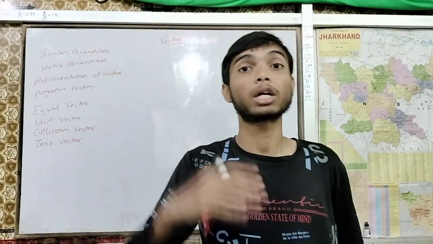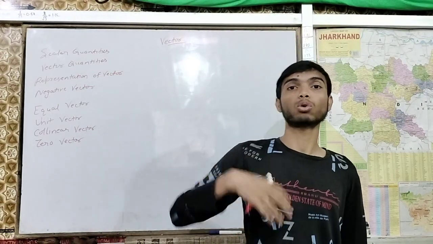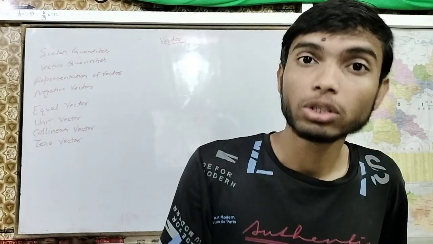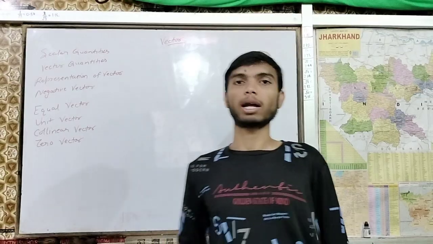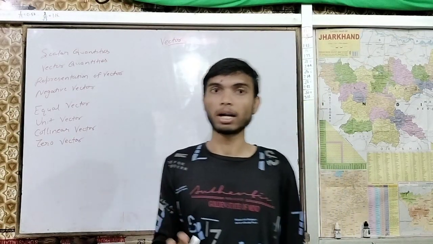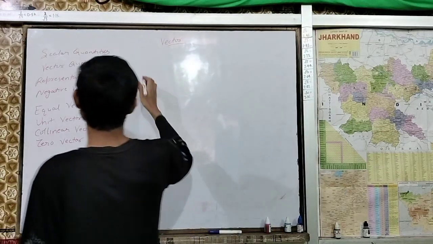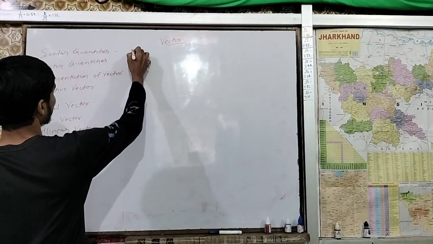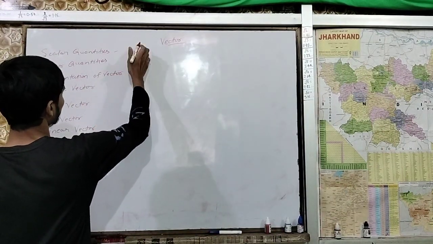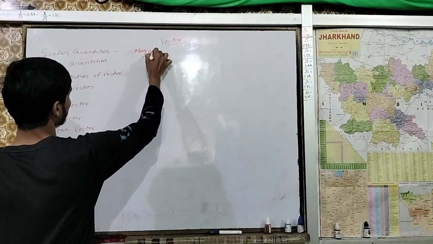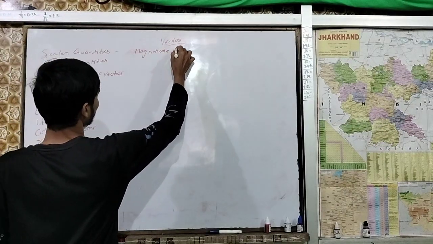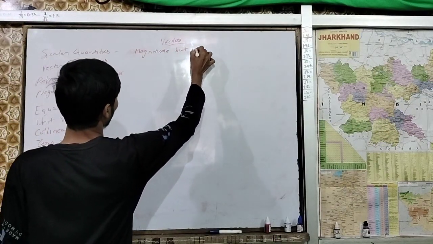Scalar quantities are those quantities which do not provide a direction, they only provide magnitude. Magnitude, but no direction.